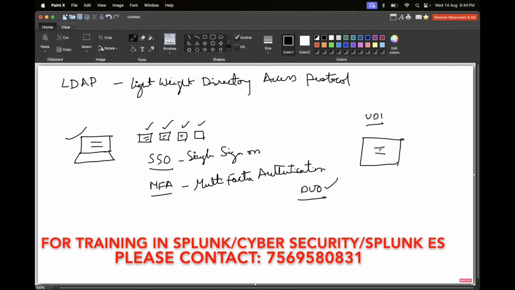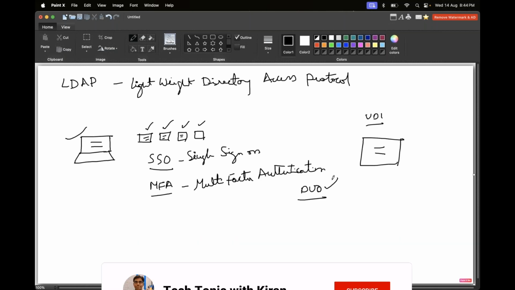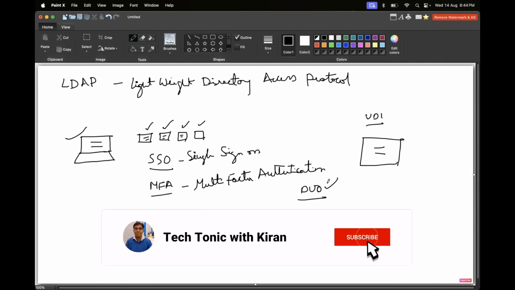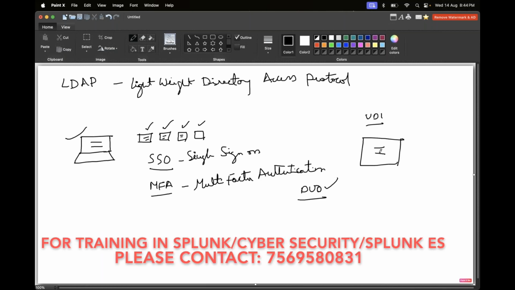One is the regular username and password. The other is from a third-party tool where we have the authentication. Only after doing this can you access the particular client desktop. So this is called multi-factor authentication. Whereas the other thing, whatever we have discussed, is SSO.